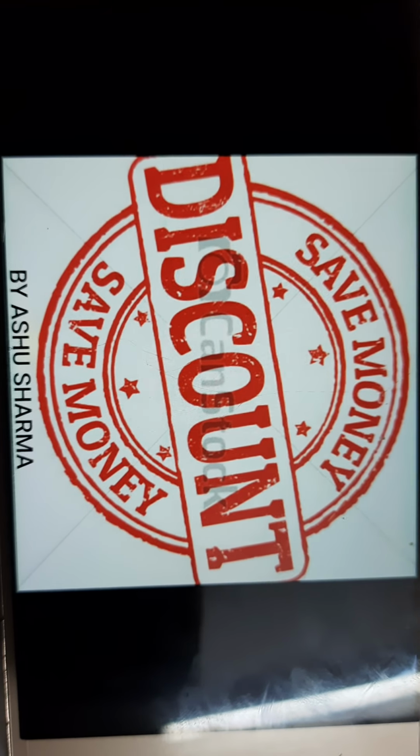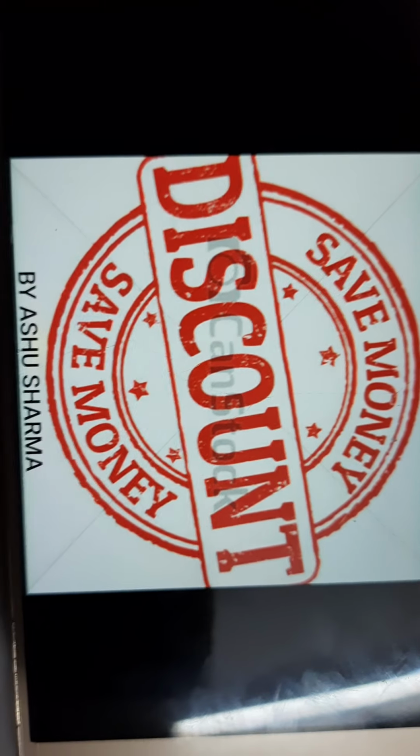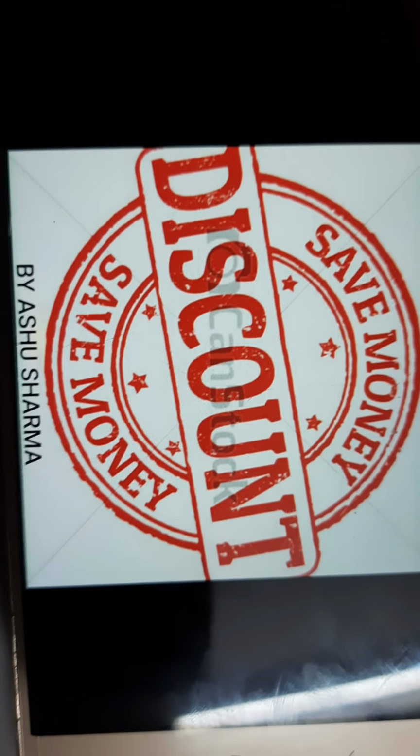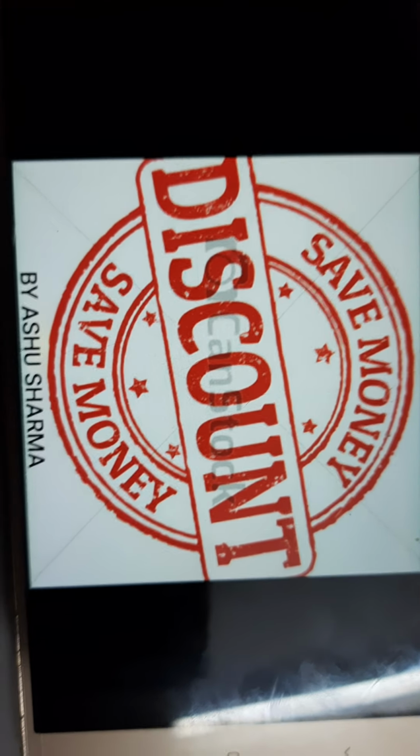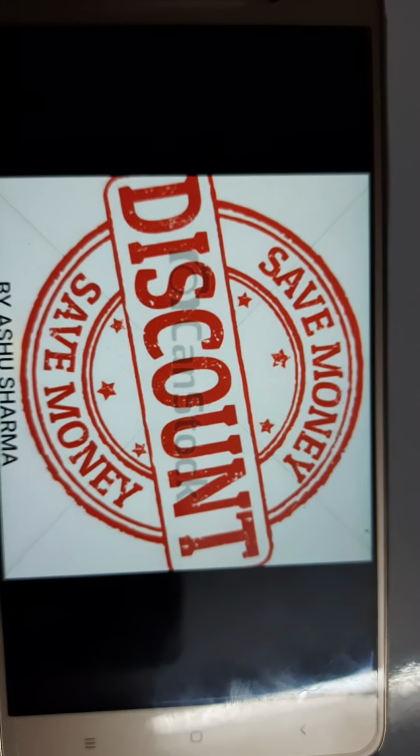How to calculate? When you go to a shop, you do not calculate the discount by yourself. You will just get attracted by the word discount, but you never calculate the discount by yourself. So, dear students, what is the way to calculate that discount yourself? Means so that no shopkeeper can make you fool.